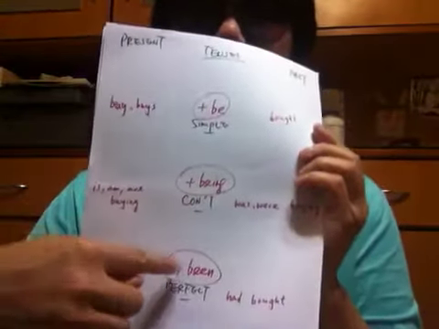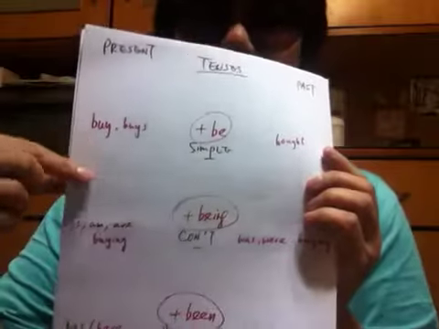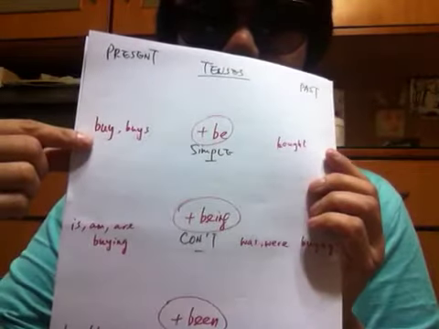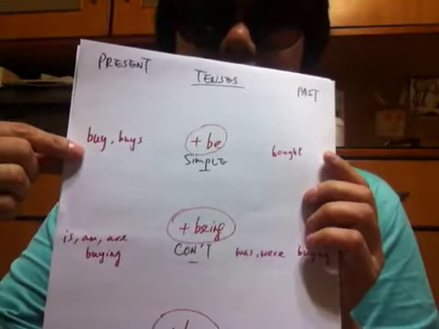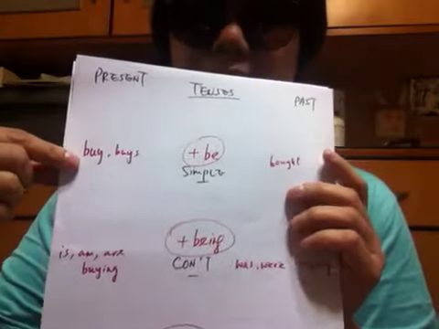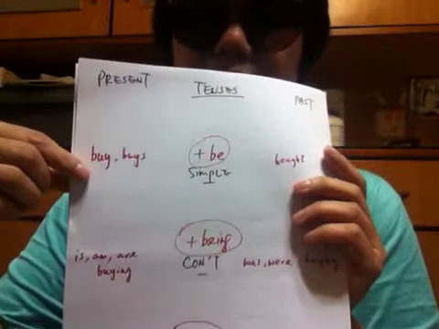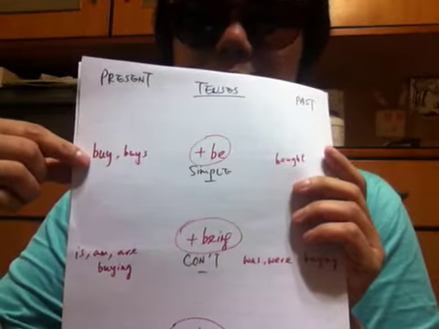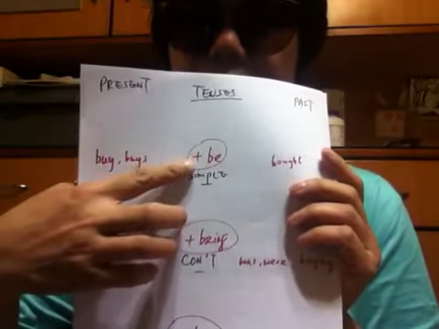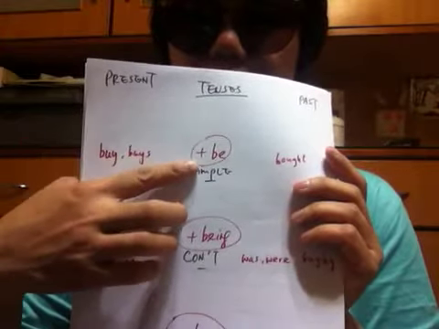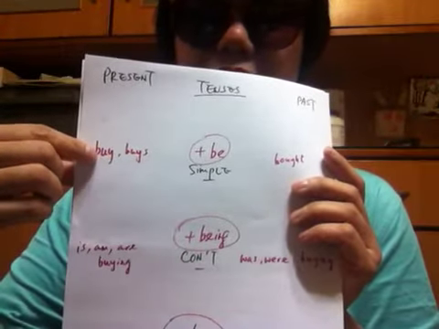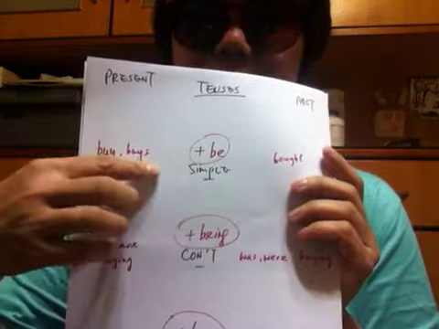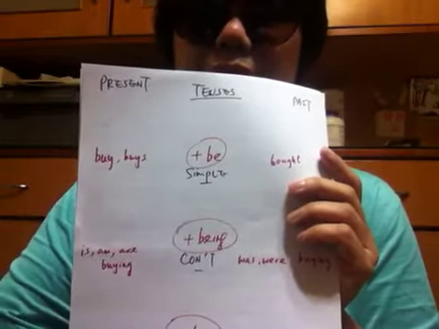For example, he buys fruit in the supermarket, and in the passive form, the fruit is bought. So the present simple of be is is. The fruit is bought by him in the supermarket every day.